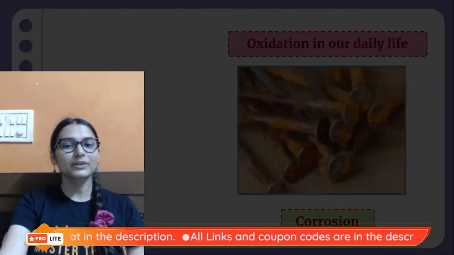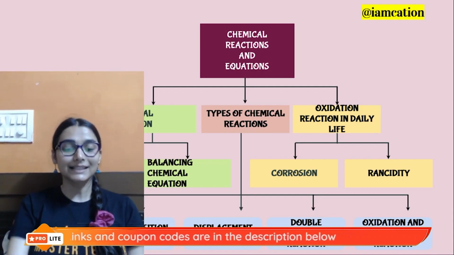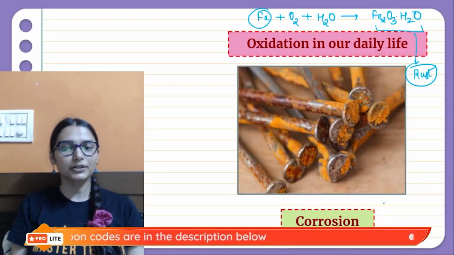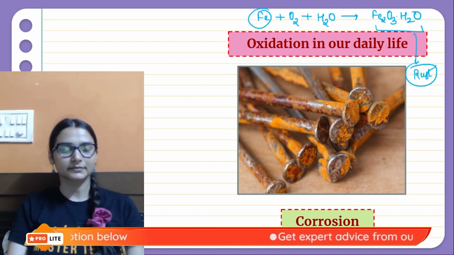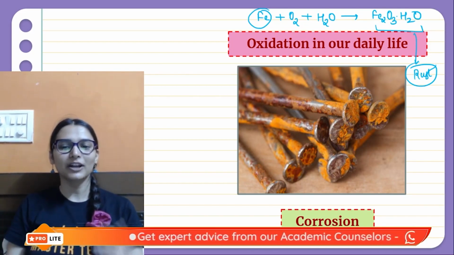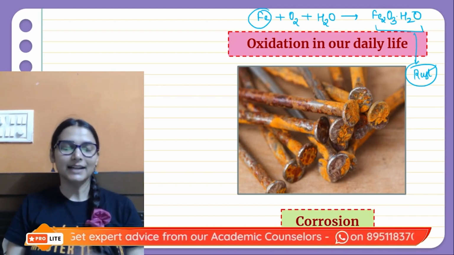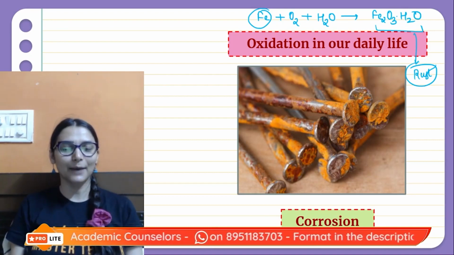The same happens with some other elements also, like silver. Silver can give silver sulfide, that's black in color. Copper forms basic copper carbonate on getting corroded, that is of green color. The Statue of Liberty is the example, right?